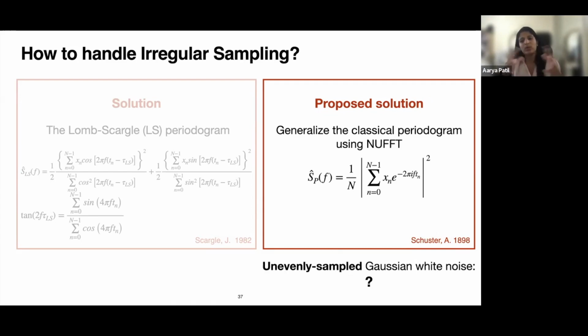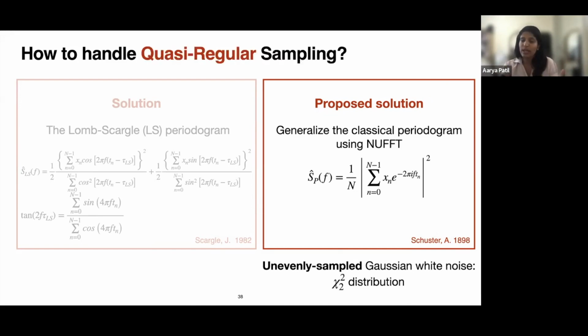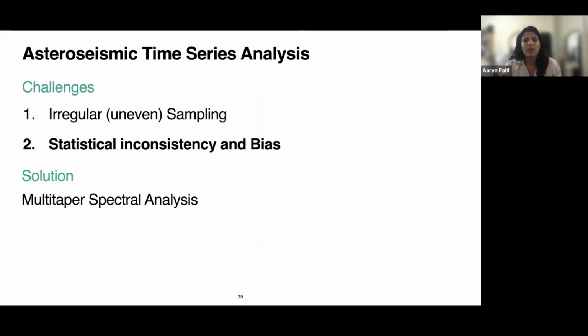And if we do this very simple modification, we do not get a chi-square 2 distribution, but we do get that if we handle gaps in data separately, and if we have quasi-regular sampling, that is, our sampling is quite close to regularity. And this is the kind of data we deal with when we're looking at Kepler time series. And so that was our proposed first modification, to reduce the changes made to the classical periodogram.